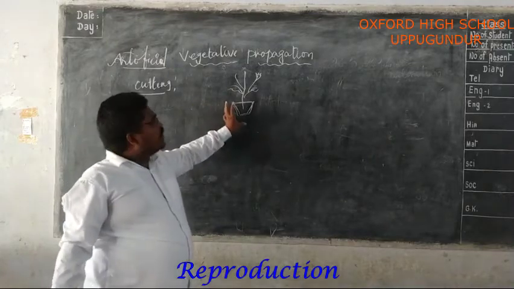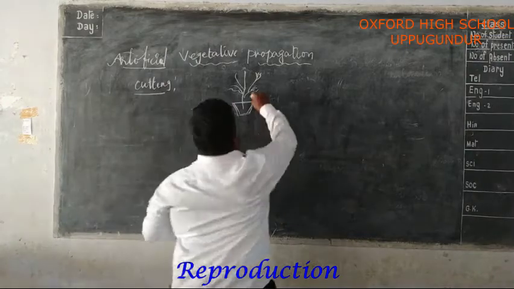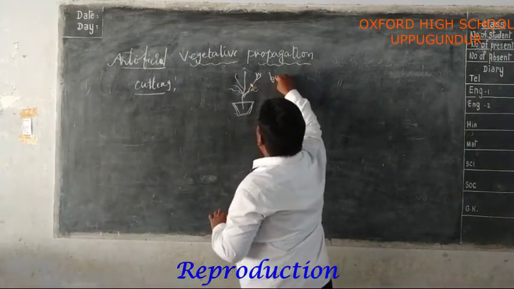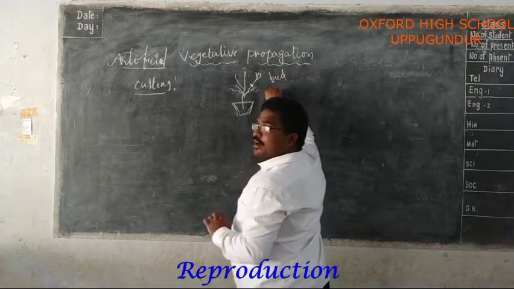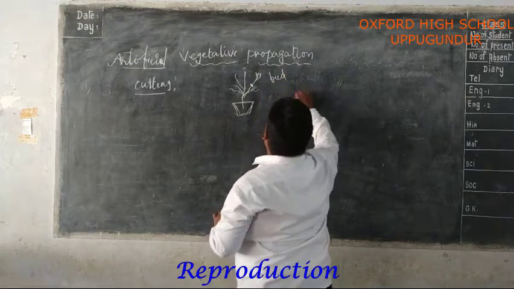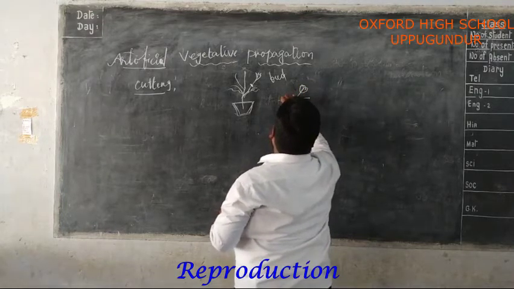A piece having a bud is cut off from the existing plant and this cut part is buried in the moist soil.